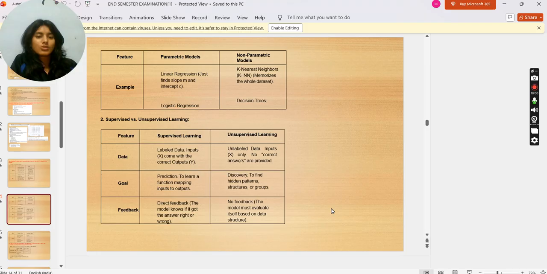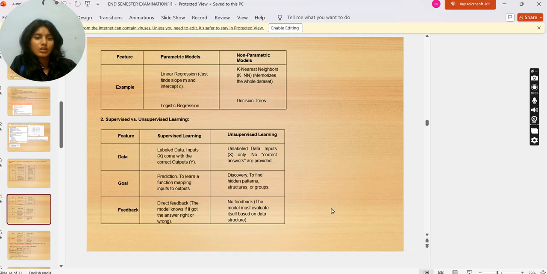Now supervised and unsupervised learning. Supervised learning: labeled data, input x comes with the correct output y. Unsupervised learning: unlabeled data, input x only, no correct answers are provided. The goal of supervised learning is prediction, to learn a function mapping inputs to outputs. Unsupervised learning: discovery, to find hidden patterns, structures or groups.